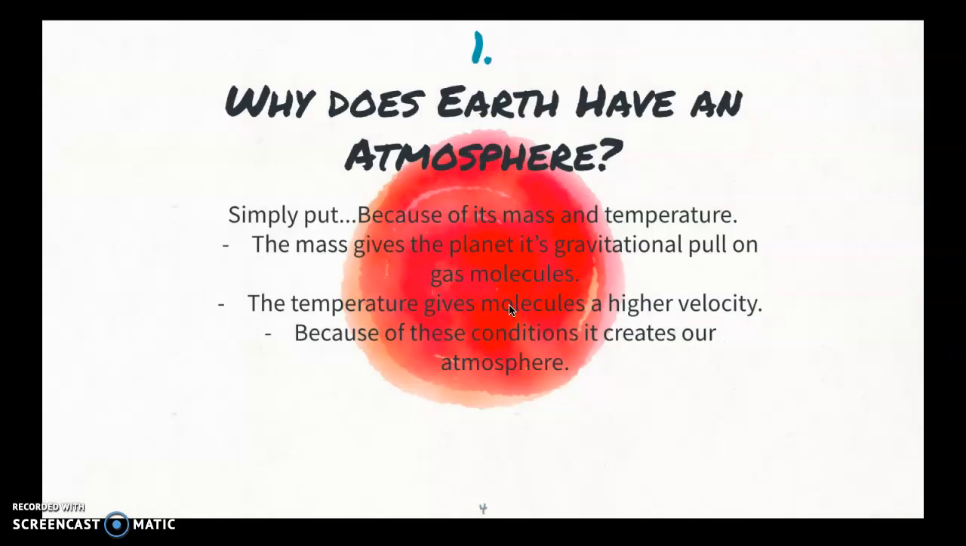Why does Earth have an atmosphere? We have an atmosphere because of our planet's mass and our planet's temperature. The mass gives our planet the gravitational pull on gas molecules, and it's what creates our atmosphere. It's what makes it just right for us to be able to sustain life here. The temperature goes hand in hand with it because it gives the molecules a higher velocity, and because of these conditions, it creates our atmosphere. All of this together creates our atmosphere and makes it so that we are able to live on this planet.